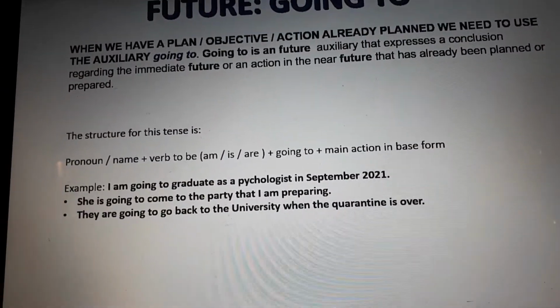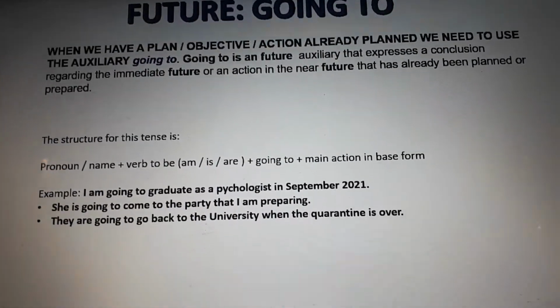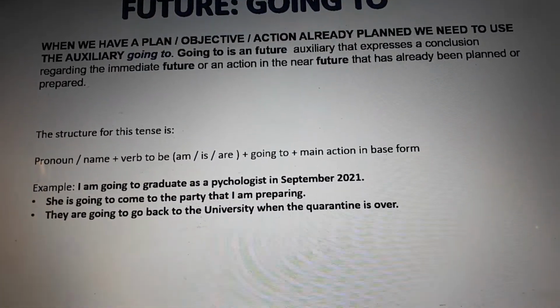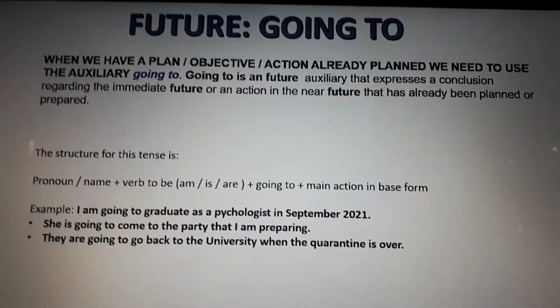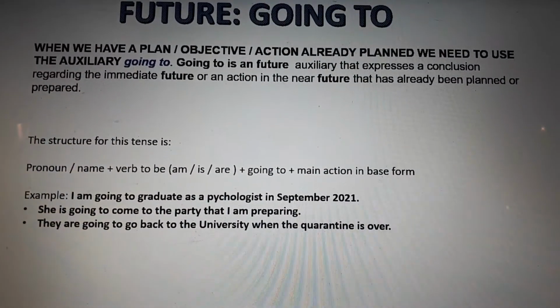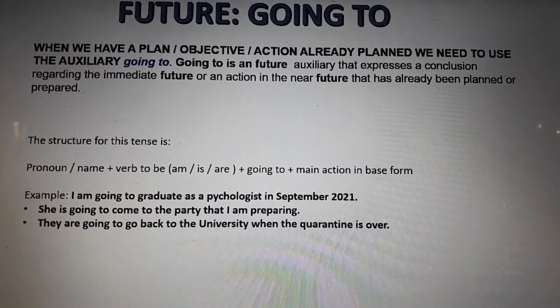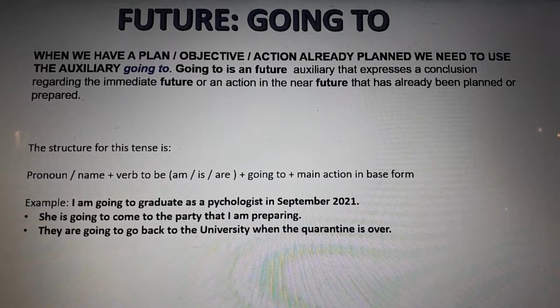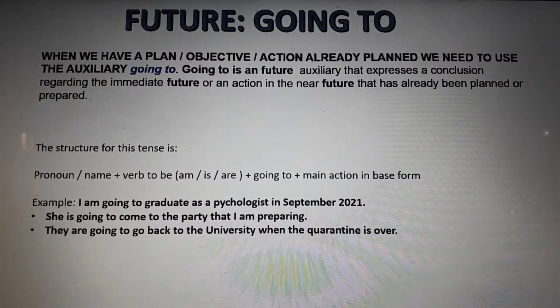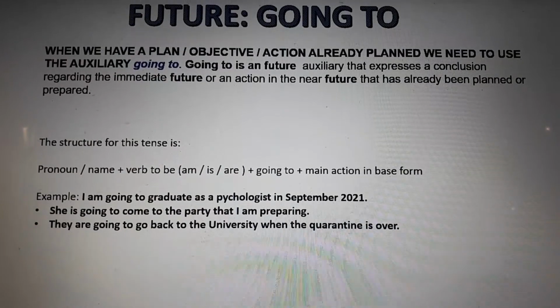Then future going to, okay, this is not the other one, okay? It says, when we have a plan, objective, action, already planned, ya planeado, we need to use the auxiliary going to, okay?